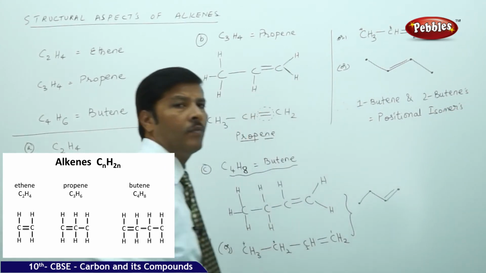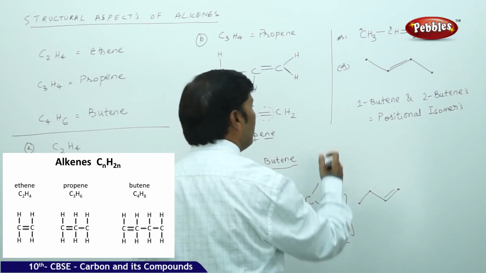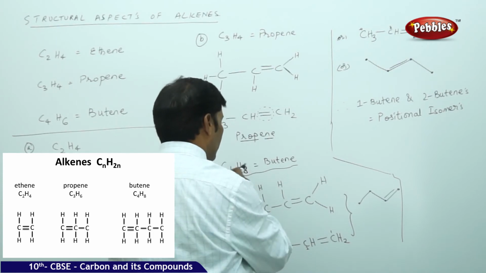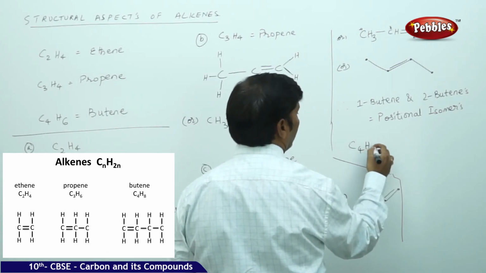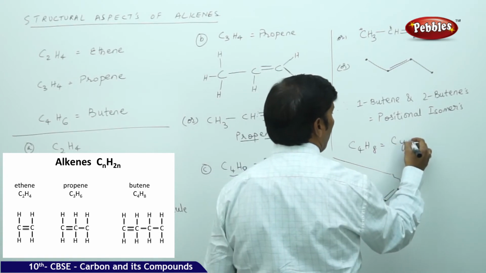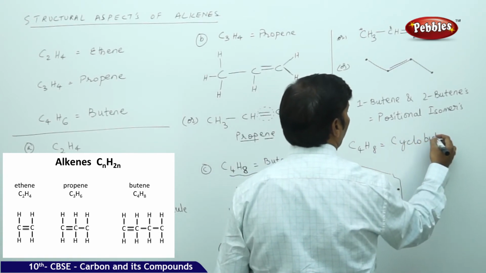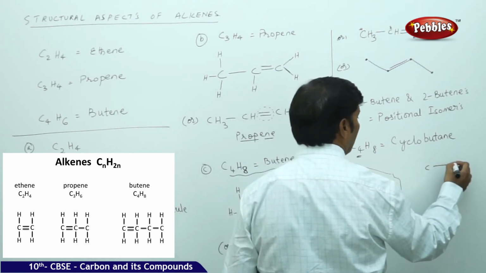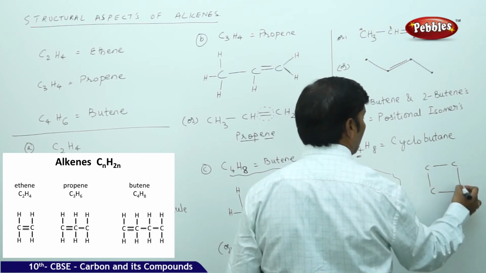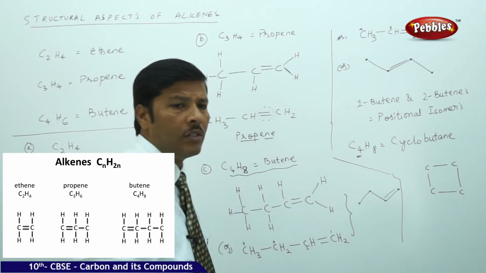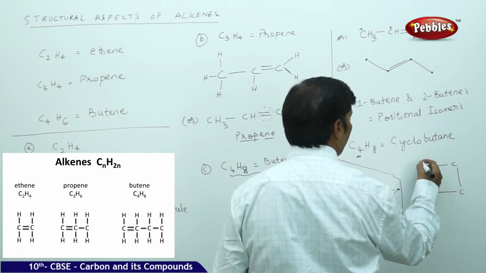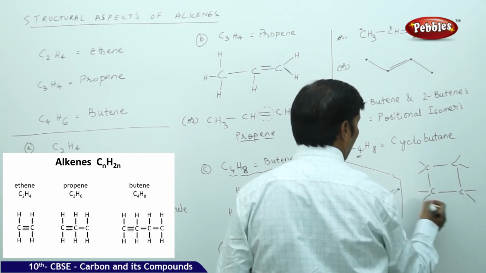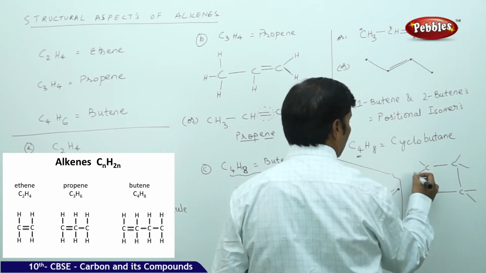You can also prepare cyclic structures. Suppose, for example, for the same C4H8, you can prepare a cyclobutane. The number of carbons is 4, so take 4 carbons, 1, 2, 3, 4. There are 8 hydrogens, so you place 2 bonds here, 2 bonds here, 2 bonds here, and 2 bonds here.